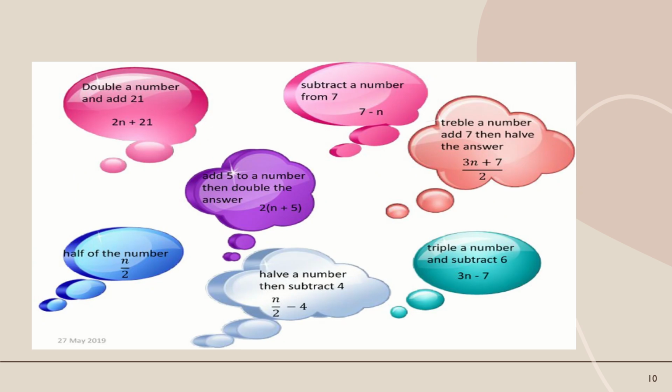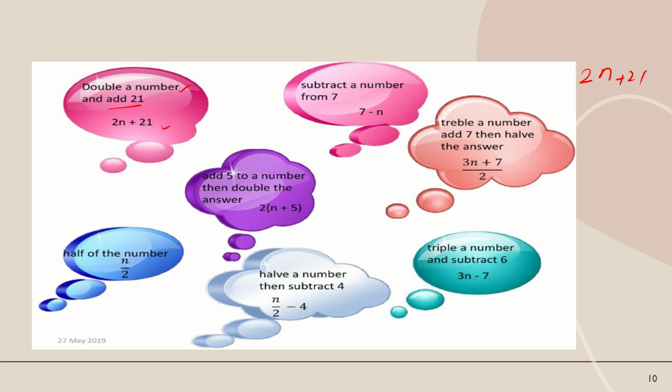Now these are some examples of how we can write algebraic expressions. For example, double a number and add 21. Double a number means, suppose that we have a number n, now double means multiply by 2, and add 21, plus 21. So that is the answer.